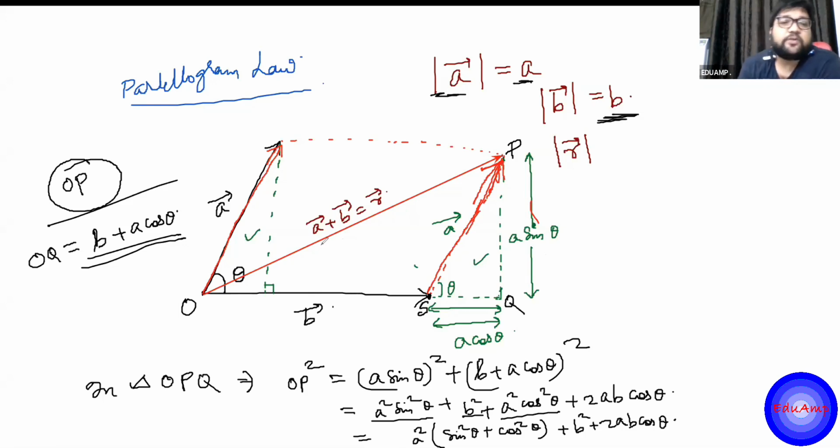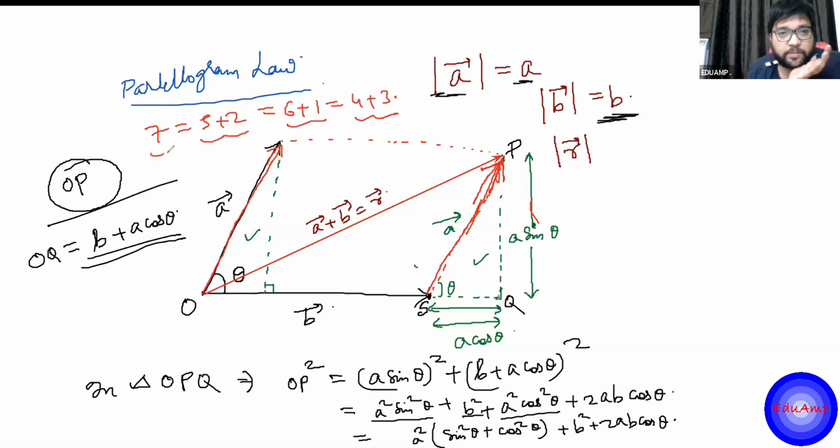See, it is mathematics. Mathematics has to be the same. 7 can be written as 5 plus 2, as 6 plus 1, as 4 plus 3. So basically they are in essence the same thing, but sometimes you say 5 plus 2, and sometimes 6 plus 1. It is just the way you are writing 7.